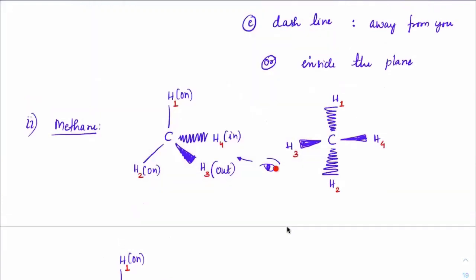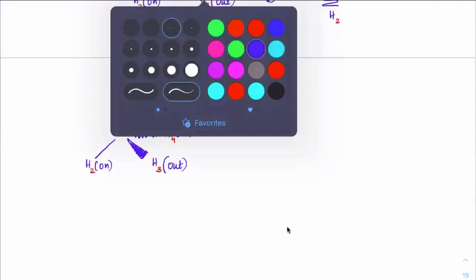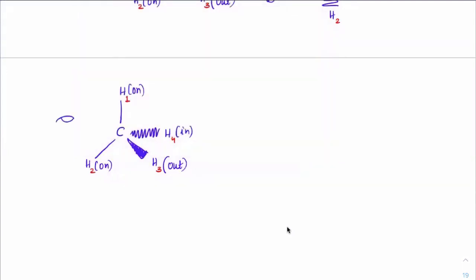When you're watching from this end, these hydrogens are on the plane or they are going inside. Same way, if you watch it from this end, let's say this is where my eye is, and I'm watching from this end, everyone, I hope you are able to see that. Then these two hydrogens are pointing towards me, and these two hydrogens which are on the horizontal line are going away from me.